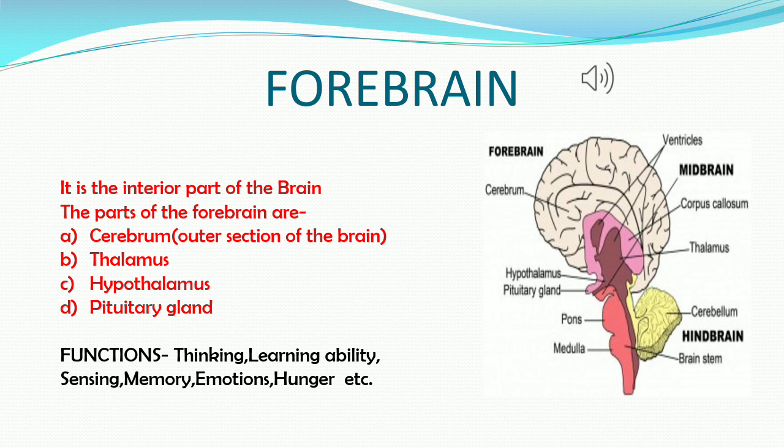The third part is the hypothalamus. It lies below the thalamus and its function is to connect the nervous system with the endocrine system. Fourth is the pituitary gland. The pituitary gland is a pea-shaped structure and its function is very important for growth and reproduction.